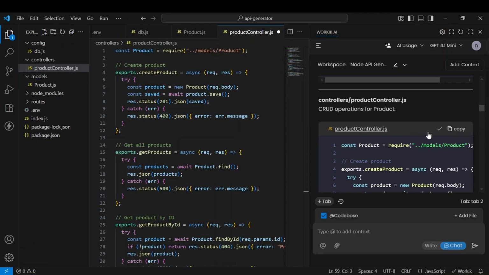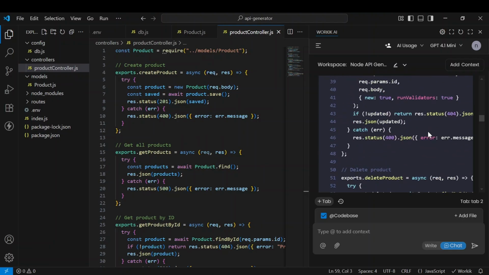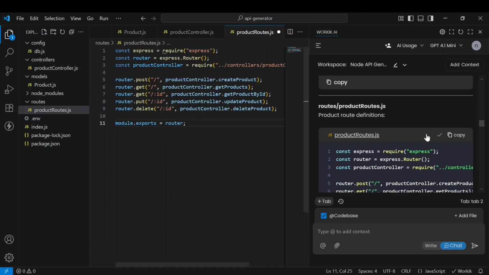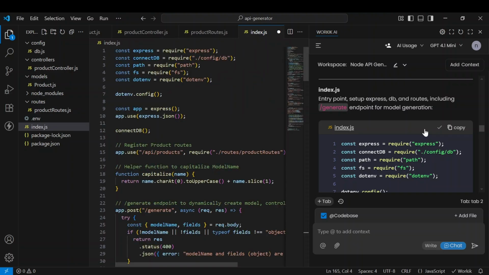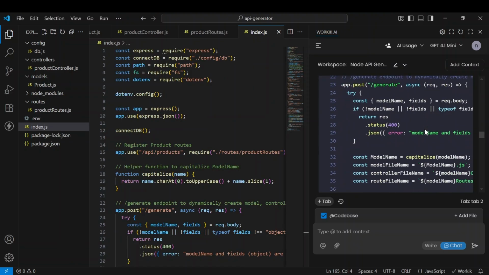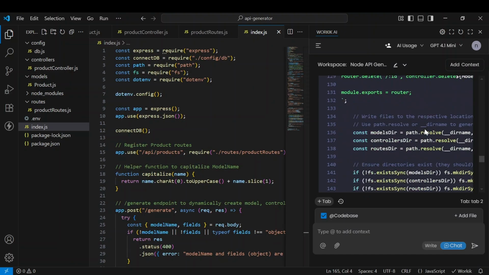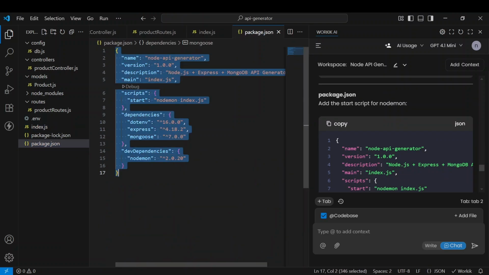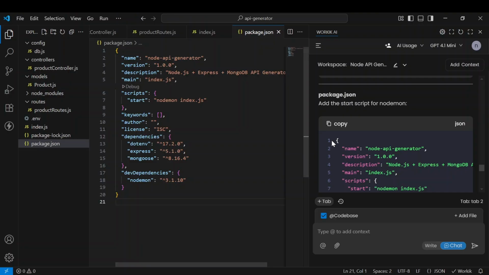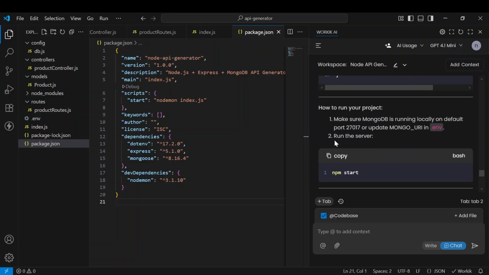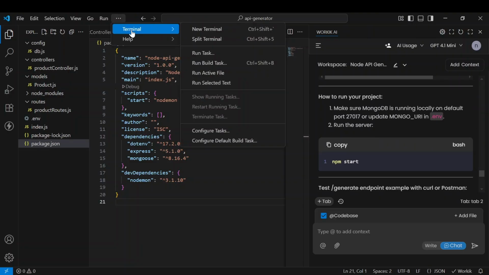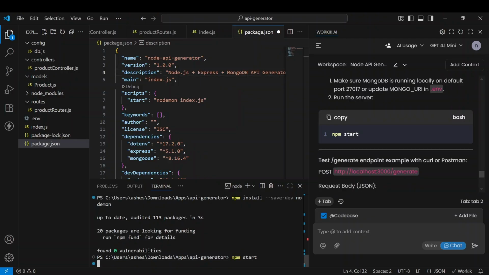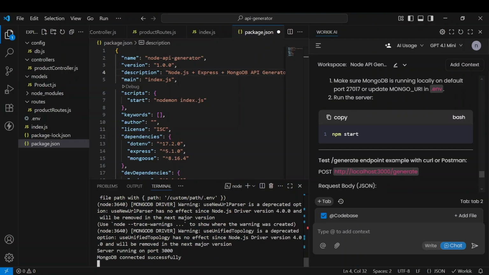Workik now generates the controller and routes, completing our API's core logic in seconds. Next, it creates the main index.js file, which includes that custom /generate endpoint we requested, and even provides the package.json start script. With all the files in place, Workik gives us the final command to start the server. And as you can see, our server is running and successfully connected to MongoDB.